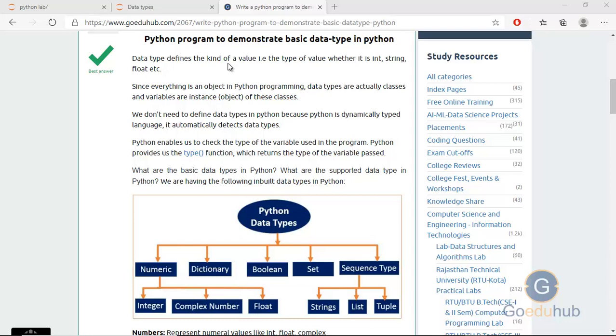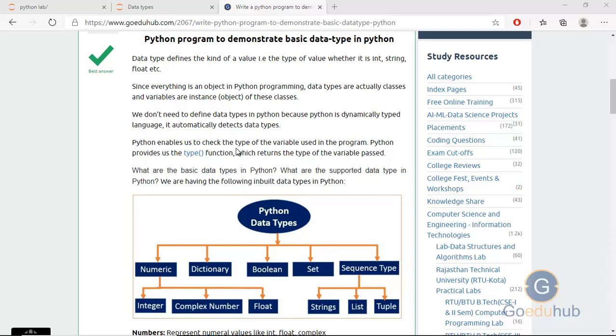In languages like C, C++, Java, we have to define the data type for a variable. But in Python, we don't need to define the data type for a variable. It will automatically detect the data type according to the value assigned to the variable. And we know everything in Python is in the form of objects. Data types are actually classes and variables are the instances of these classes. We don't need to define data types in Python because Python is a dynamically typed language. It automatically detects data types.